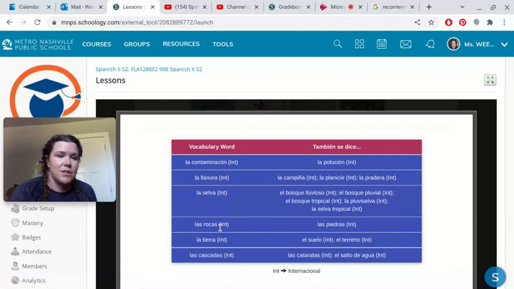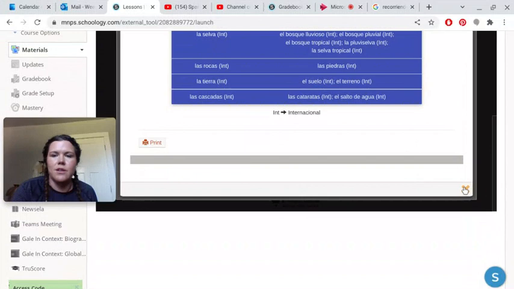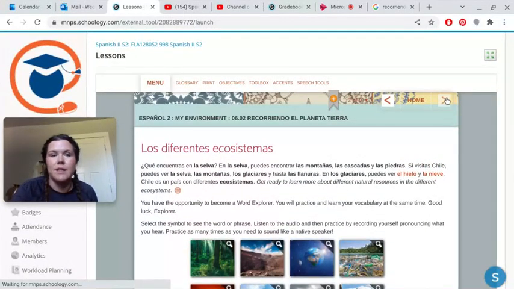But there's lots of different variations in Spanish all over the world, like different vocabulary words, different colloquial words. Colloquial words are things that people just say in that one area, very local vocabulary. So you have la contaminación and then la pollución. It's just different versions of the same word in different places. It's fun to learn those because there's a lot of variation in the language. So it's just a way to advance your knowledge of the Spanish language in its entirety.